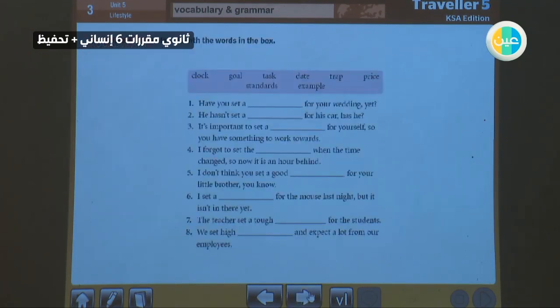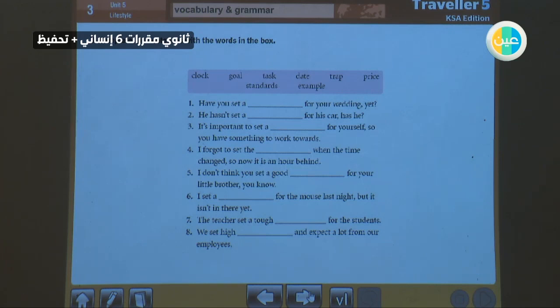Okay. In this task, you will learn about a new word which is "set." We call them collocations with set. It means this is a verb. There are many verbs like set. The meaning changes according to the noun after this word. Here we will learn about set. For example, set can take set clock, set goal, set task, etc.